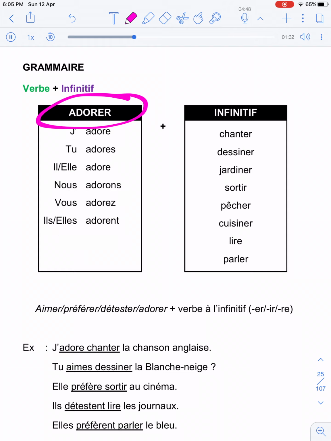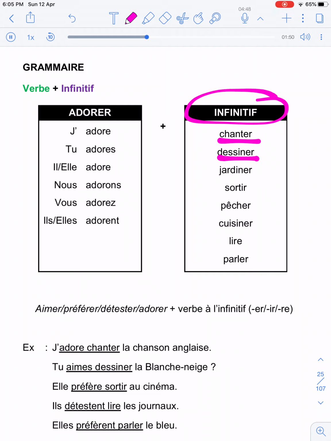Infinitive is actually the root verb in Malay, and it is known as kata kerja teras. In the next column, you have chanter means to sing, dessiner means to draw, jardiner means to garden, sortir means to go out, pêcher means to fish, cuisiner means to cook, lire means to read, and parler means to speak.